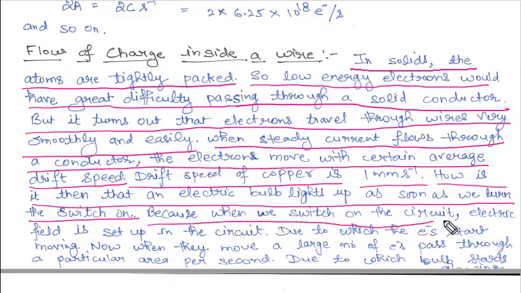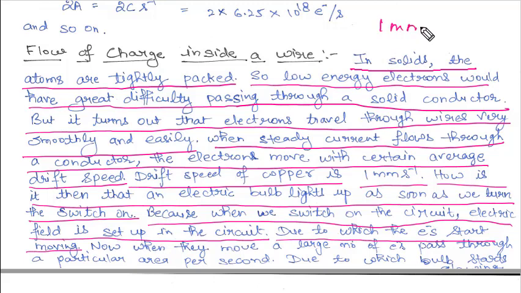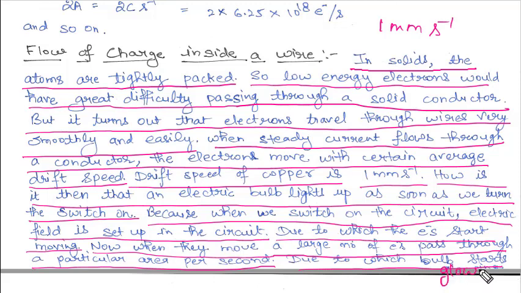Because when we switch on the circuit, an electric field is set up in the whole circuit, due to which the electrons start moving. The electrons are still moving with a speed of 1 millimeter per second. Clear? Now when they move, a large number of electrons pass through a particular area per second, due to which the bulb starts glowing. Now how is that possible?